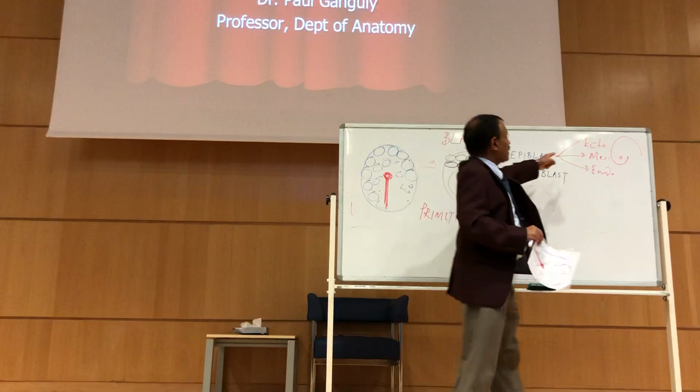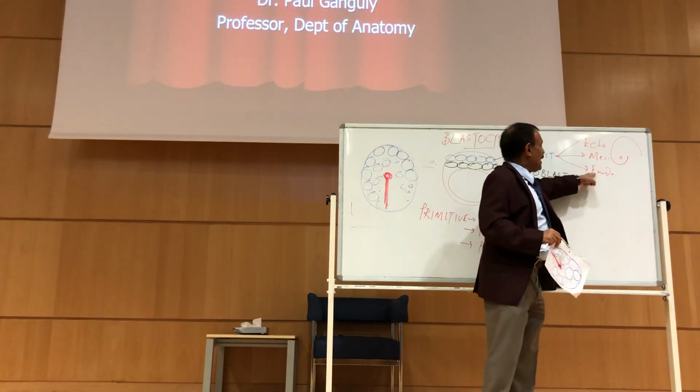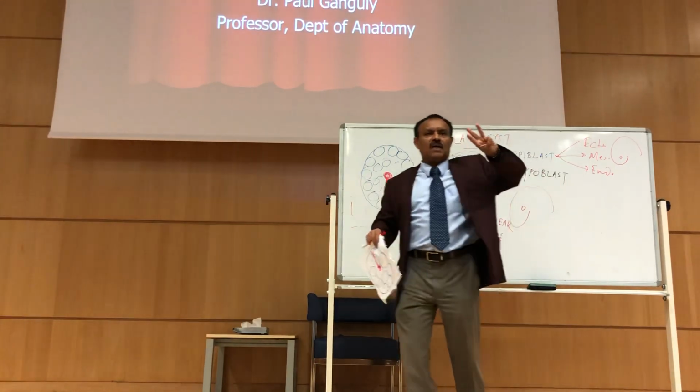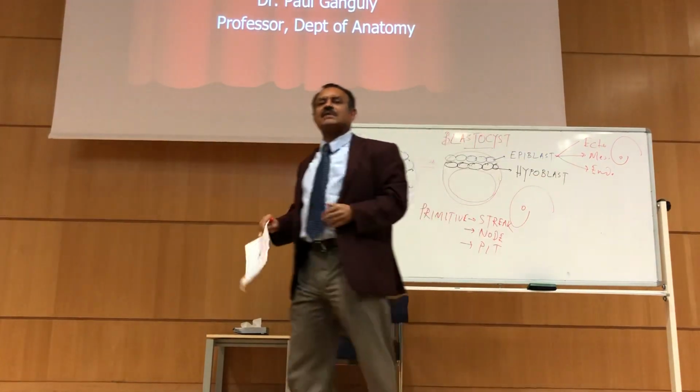This is the 3rd week. Ecto, meso, endo. Endo is replacing the hypoblast, which is gone. So basically 3 layers now. Hypoblast is going to the extra-embryonic tissue.